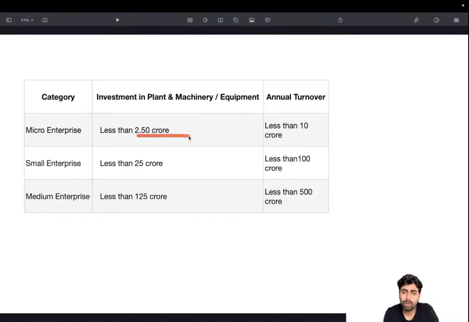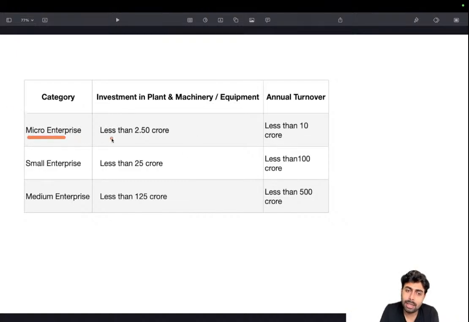Earlier it was 1 crore, so it has been increased to 2.5 crore, and I guess this was also 2.5 crore or something. You don't have to compare and learn. Just learn what the current stat is, because otherwise you might mark it wrong, and UPSC will be giving the older stat, and you might think that you have heard about this, and that could go wrong. So that is exactly why I didn't add the comparison between earlier and this year's, because it's confusing even for me. So just learn what's the current status.